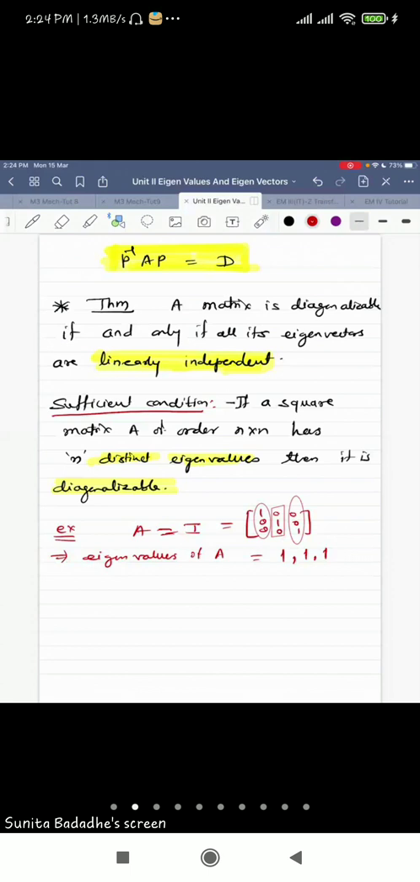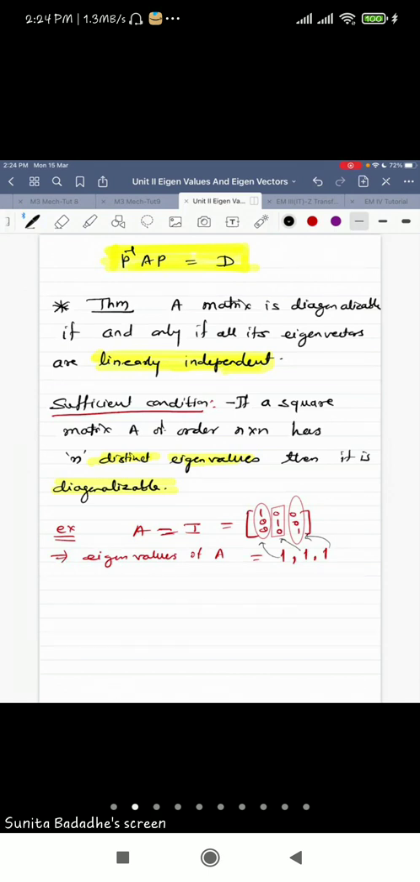So you have the 3 eigenvectors. This is the eigenvector corresponding to the first one, this to the second one, and this to the third one. So the matrix itself is in the diagonal form. Eigenvalues are not different, but still it is diagonalizable because it is itself a diagonal matrix. Is it clear to you all?